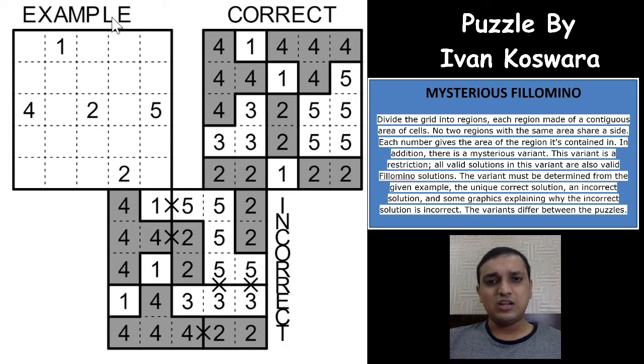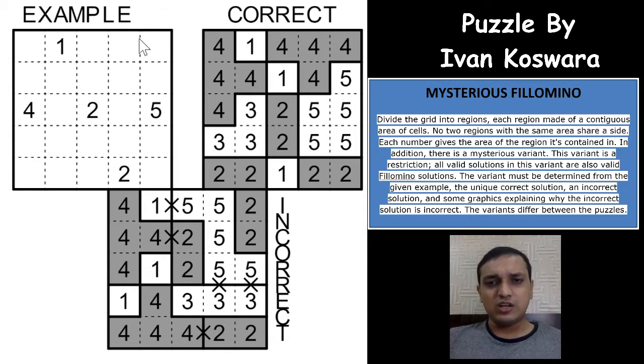As you can see here, this is the example puzzle. The correct solution of this puzzle is this, and this seems to be an incorrect solution. So seeing the correct and the incorrect solution, we will have to find out what the hidden rule is inside this puzzle, and using that hidden rule, we will have to solve the original puzzle, the real puzzle, right?